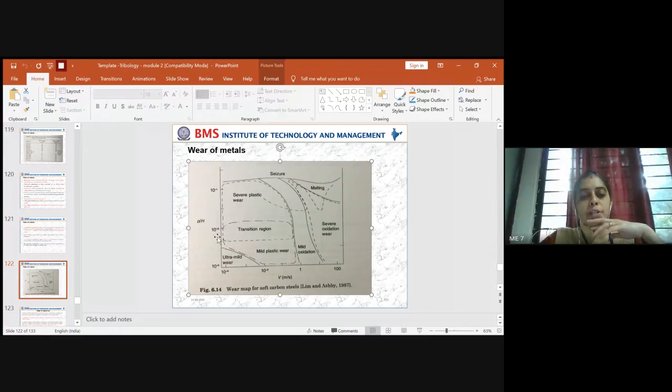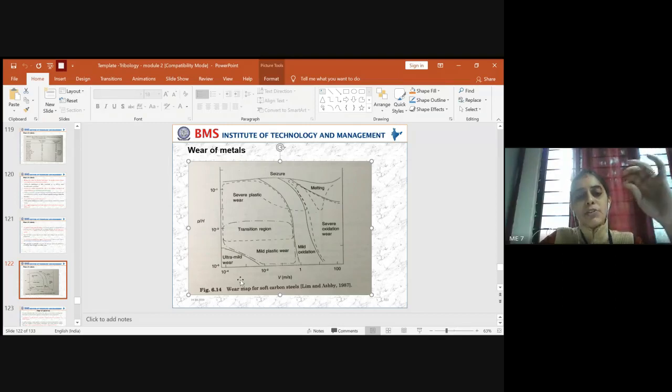Once it crosses the pressure of 10 to the power of minus 3, the wear in the material is very severe. You cannot overcome that and reuse that mechanical component; it will be totally scrap. So always make sure that the pressure to which this soft carbon steel is subjected is below 10 to the power of minus 3. Then it is safer, because it is within mild plastic wear, which can be overcome, and the component can be used for a little longer period of time. You should always be able to identify the pressure at which severe plastic wear comes, which is the safer zone and which is not.